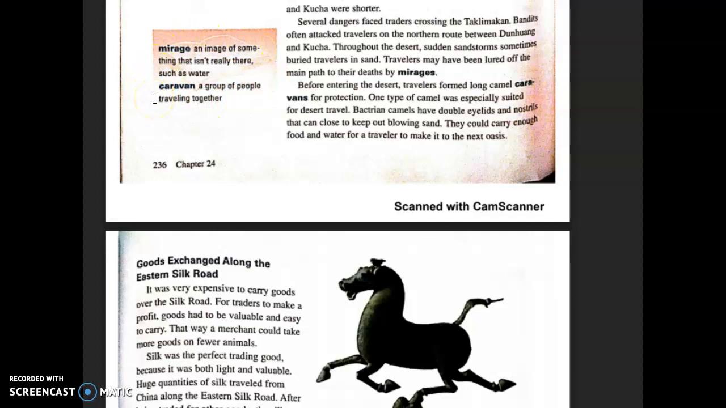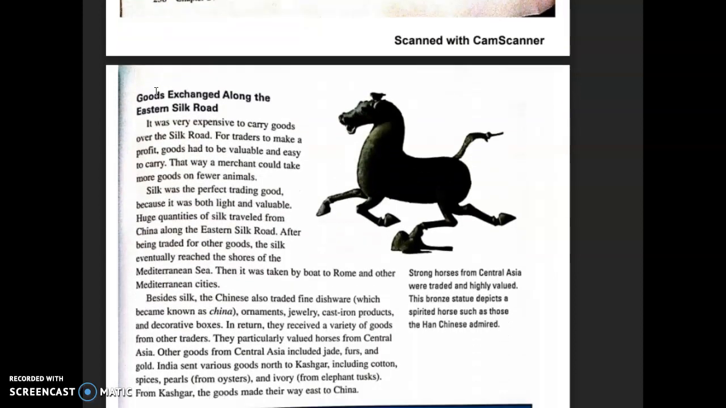Before entering the desert, travelers formed long camel caravans for protection. One type of camel was especially suited for desert travel. Bactrian camels have double eyelids and nostrils that can close to keep out blowing sand. They could carry enough food and water for a traveler to make it to the next oasis.